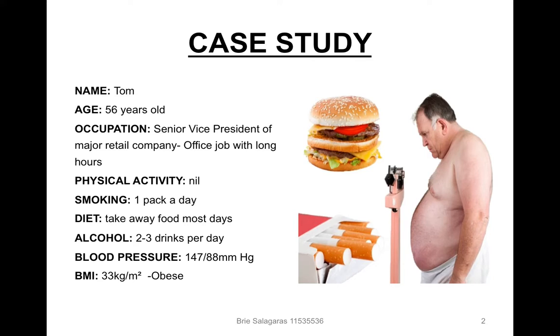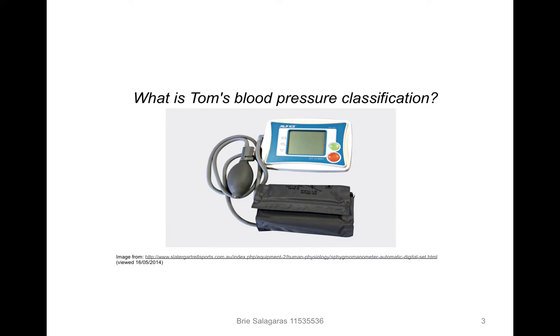The case study is Tom. He is 56 years old, has an office job with long working hours, does no physical activity, smokes a pack of cigarettes a day, and his diet consists mostly of takeaway food. He drinks 2 to 3 alcoholic beverages a day, and his blood pressure is 147/88. His BMI is 33 kilograms per metre squared. He is obese. So what is Tom's blood pressure classification?